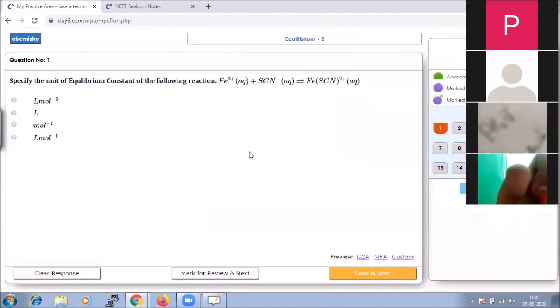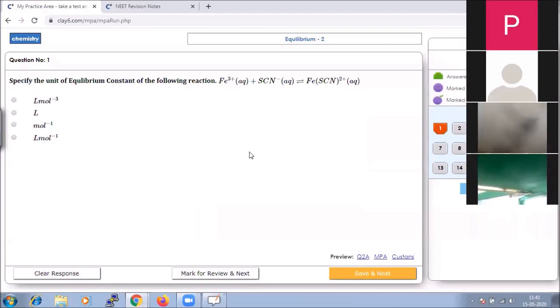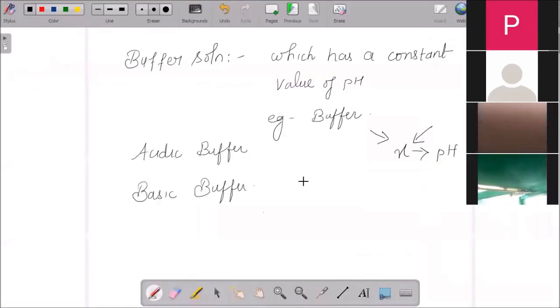So here the question is, specify the unit of equilibrium constant of the following reaction. They have given us the reaction and we need to find out the unit. Let us solve that.